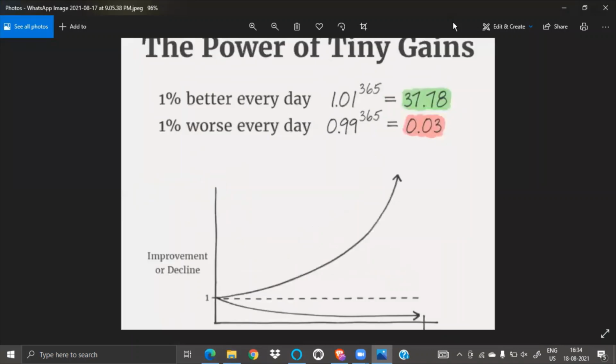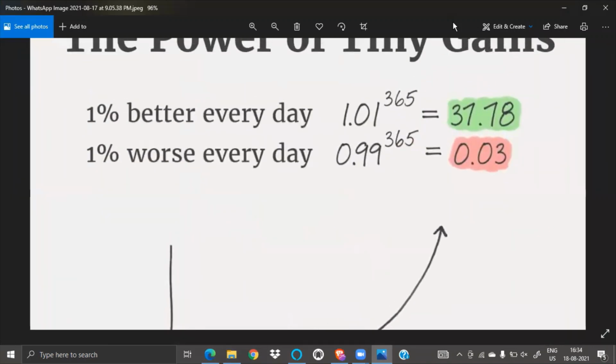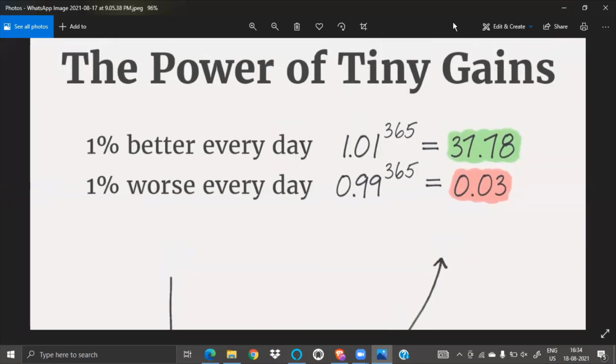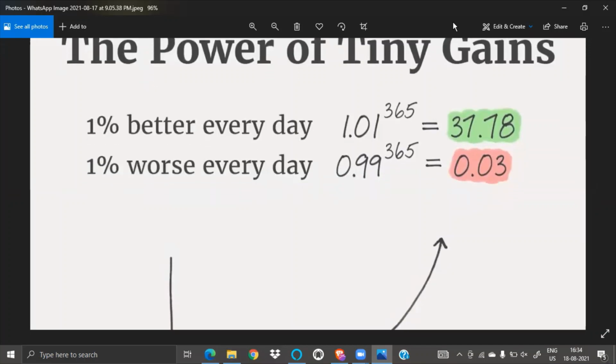See, just do only 1%, 1% better every day. You don't have to be 100% better, you don't have to give 90% or 80%, just 1%. And after a year you will get 37.78. And if you become 1% worse every day, then you will become 0.03, which is basically zero.